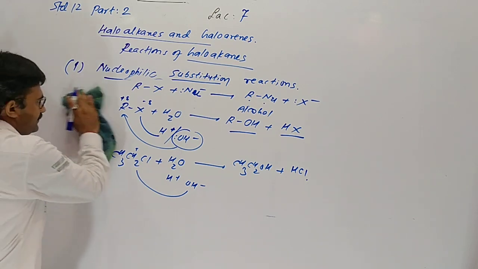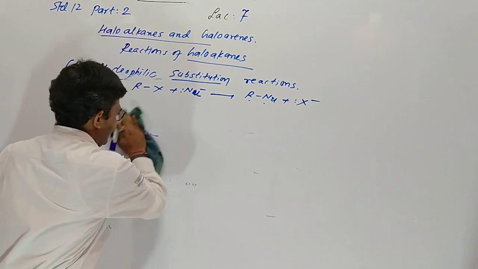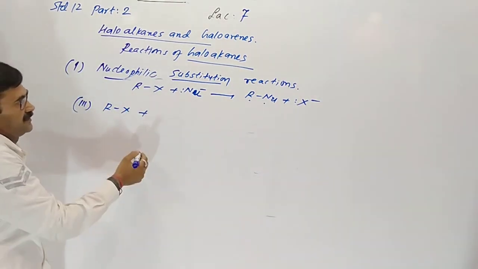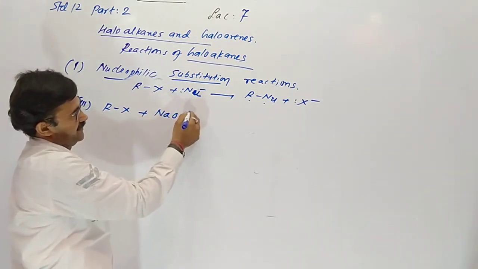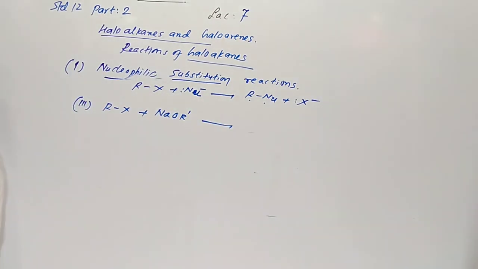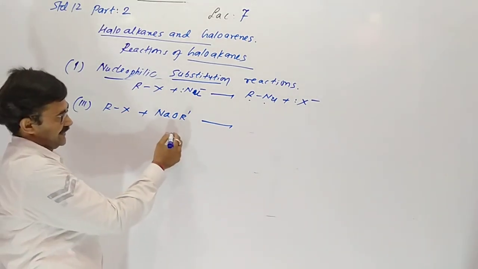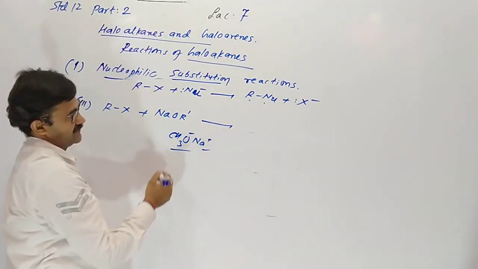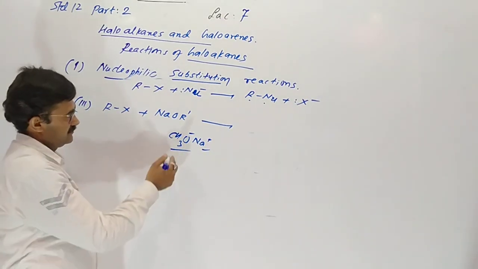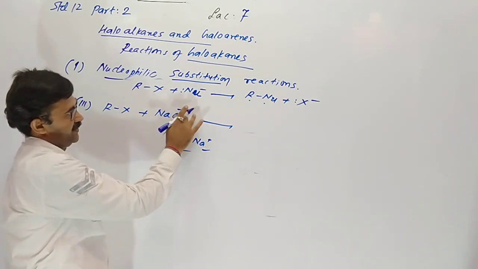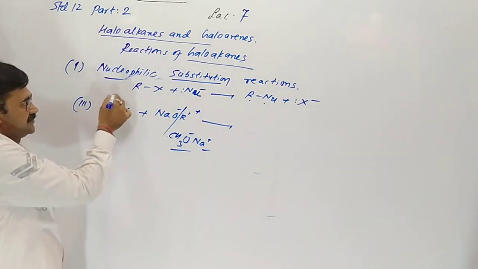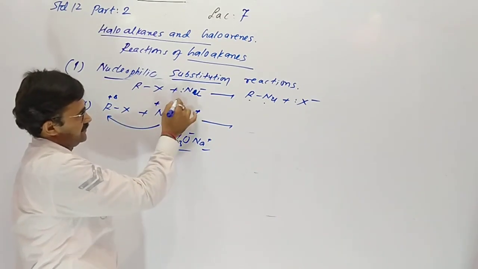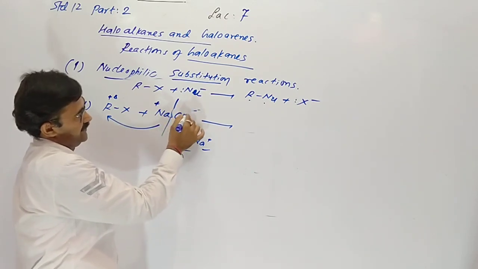Now third one, haloalkane is reacting with sodium alkoxide. Suppose we are taking CH3O, methoxy, sodium methoxide, like this. This one negative part, this one positive. So here the negative part is alkoxy, so Na plus OR minus.